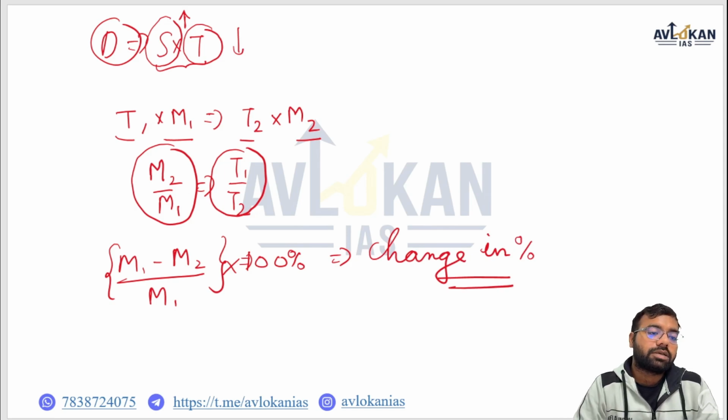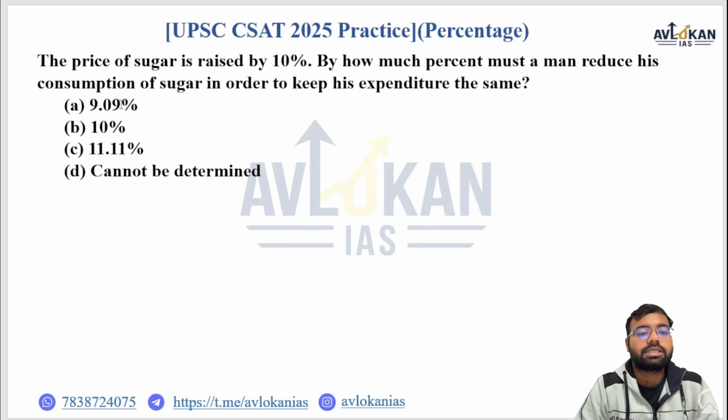So let's look at another question. This is your practice question. It's very simple and it belongs to the same topic and same concept. The price of sugar is raised by 10%. By how much percent must a man reduce his consumption of sugar in order to keep his expenditure the same? So let me give you a hint. The hint is the price and the consumption, the multiplication of these two should remain the same because the expenditure is the same.